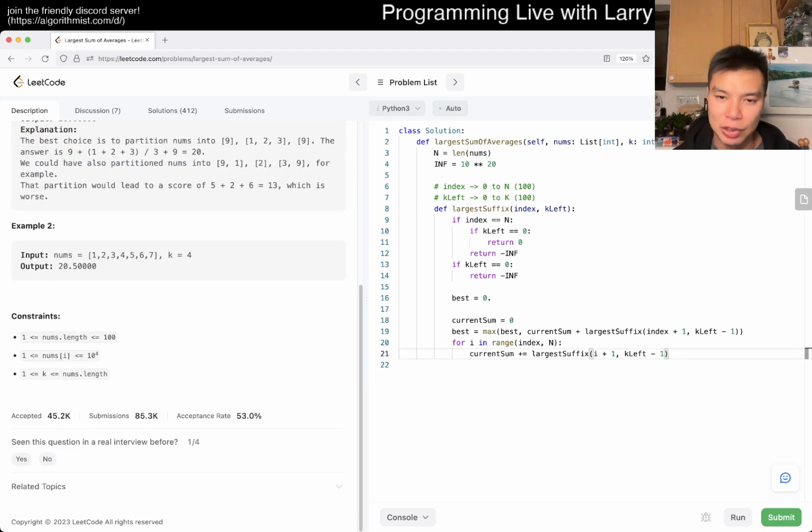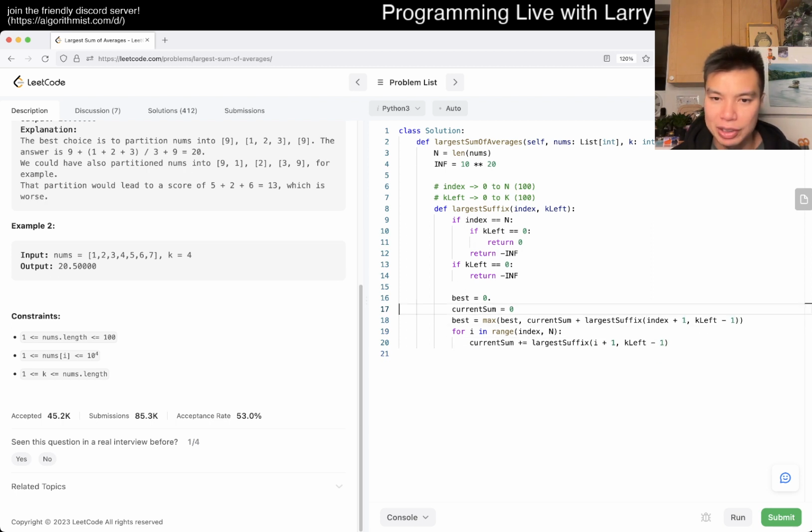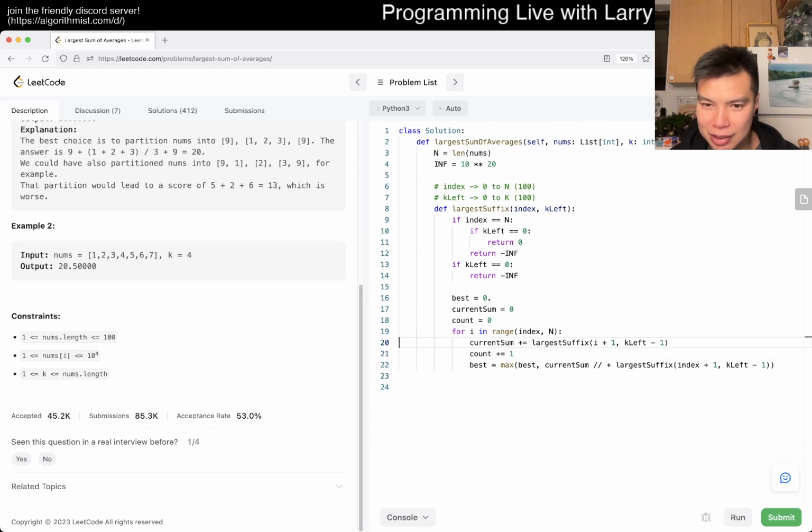So then we add that to the current sum, and then of course we actually want to do this thing, but this formula is wrong, because it's not the current sum, it's the current sum divided by the count, right? So maybe we add count is equal to 0, and then count we increment.